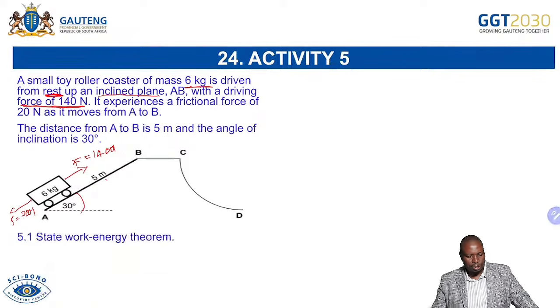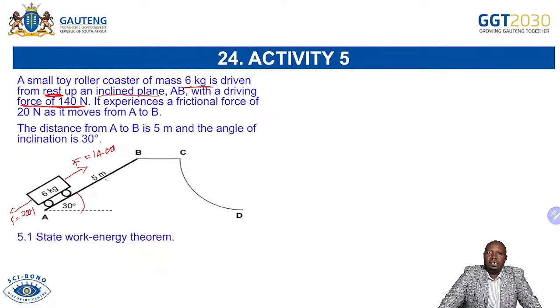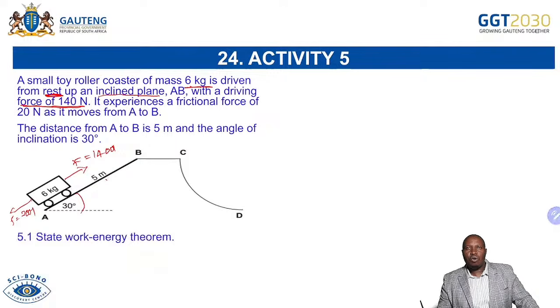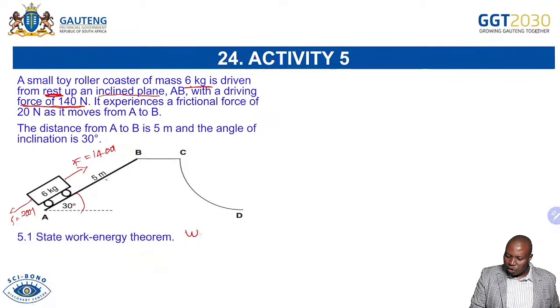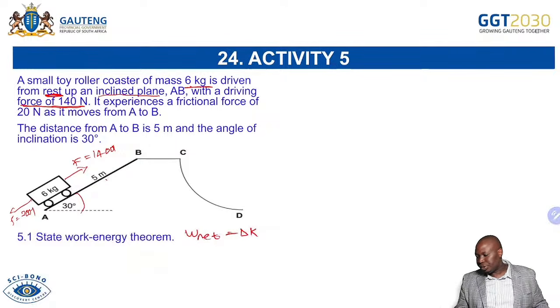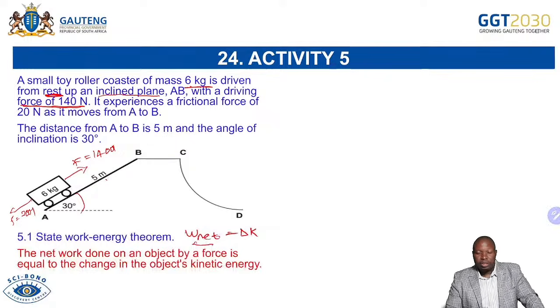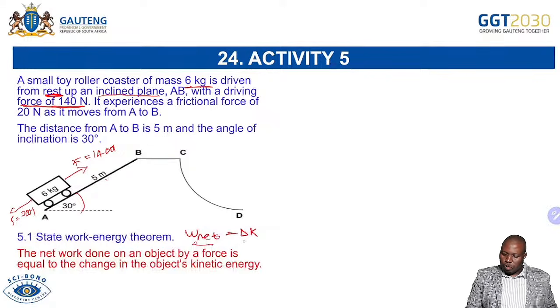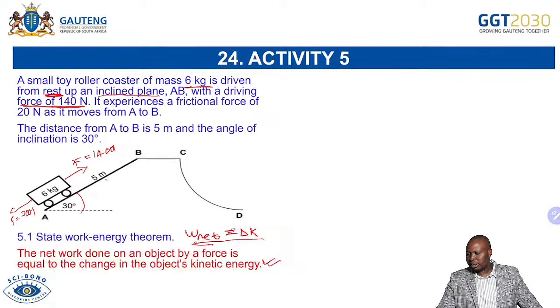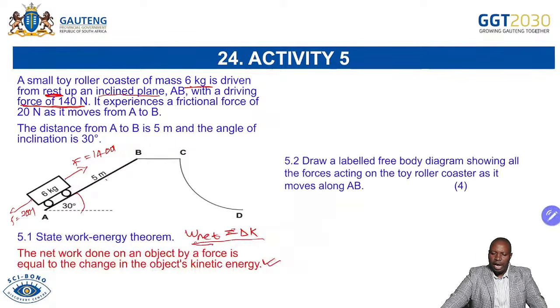Let's go to questions. State the work energy theorem. Definitely, we are going to refer to a data sheet where we have work net equals change in kinetic energy. And you will write it in words to say the net work done on an object by a force is equal to the change in kinetic energy. And then just for saying that, you have 2 marks. Please don't lose marks on definitions.